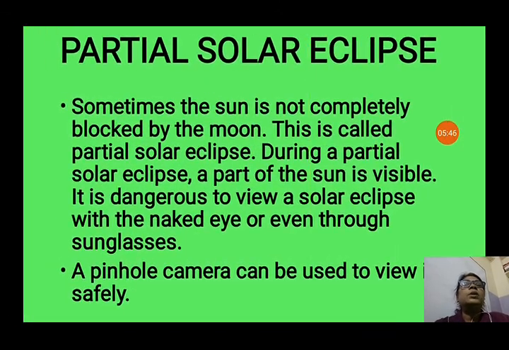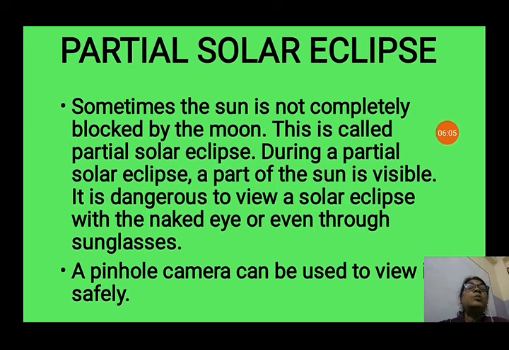Now, partial solar eclipse. Sometimes the sun is not completely blocked by the moon. This is called a partial solar eclipse. During a partial solar eclipse, a part of the sun is visible. It is dangerous to view a solar eclipse with the naked eye or even through sunglasses.